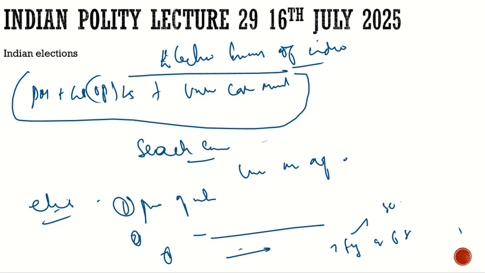How would they be removed? If it is the Chief Election Commissioner, he would be removed in the same manner as a Supreme Court judge. If he is an Election Commissioner only, then he can be removed on the recommendation of the Chief Election Commissioner. So these are some important provisions in this Act which was brought in 2023. Let us see, it still needs certain reforms.